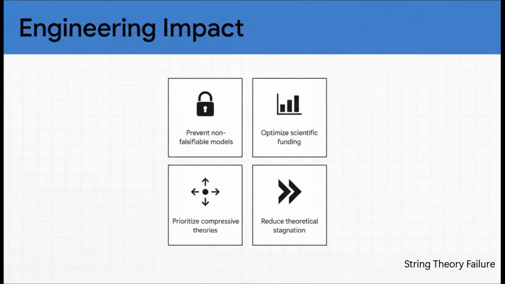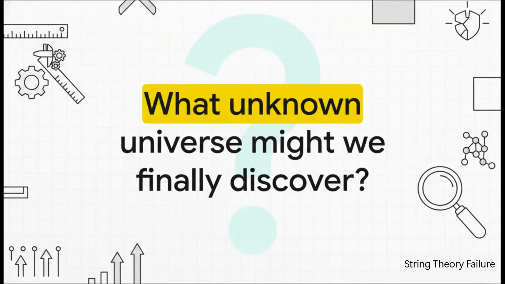By using the THD framework to catch predictive failure early, we can stop wasting billions of dollars and decades of brilliant researchers' lives on theories that can never be proven wrong. We can redirect all that funding into fresh, experimentally tested models that actually move humanity forward. So I'll leave you with this thought. If we finally demand that our science compresses toward the measurable truth, and we start funding theories that can actually be proven, what incredible real-world breakthroughs are waiting just around the corner?